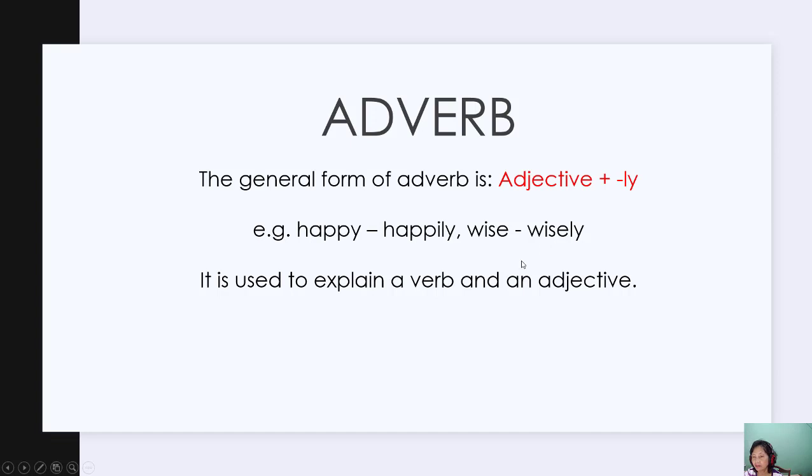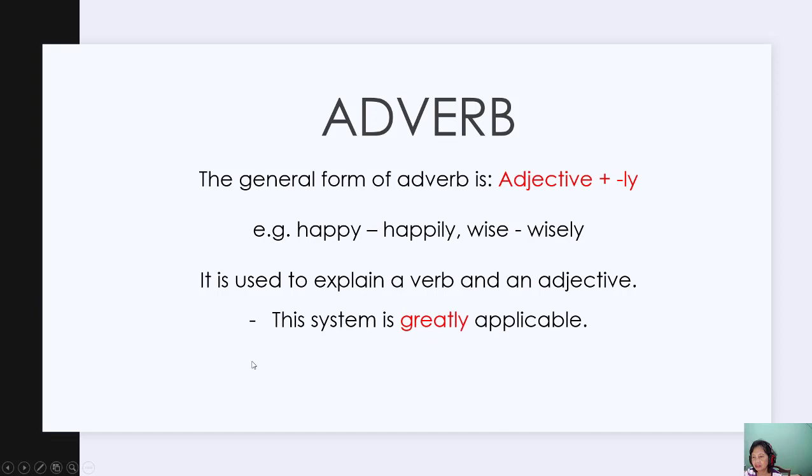There are some adverbs that cannot be added by ly. Okay, let's see later. Adverbs are used to explain a verb and an adjective. Let's see in the example.